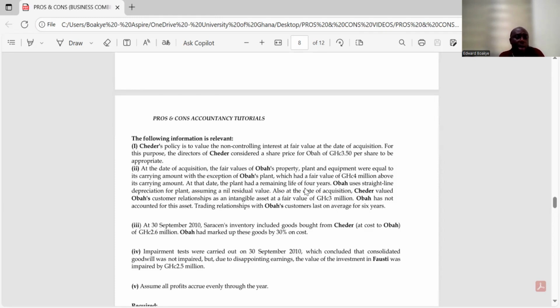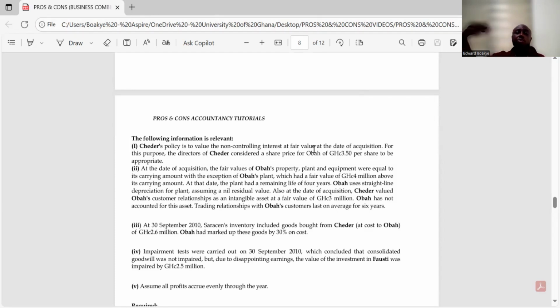But it may be that Ober himself didn't know that the fair value at the market has increased. So Ober just gave us the book value as he has in his book. But when we went to the market, we got to know that this plant that Ober gave to us, let's say 10,000, its fair value has increased by 4 million. So that is a fair value adjustment.